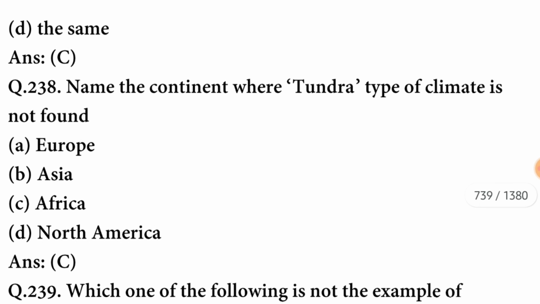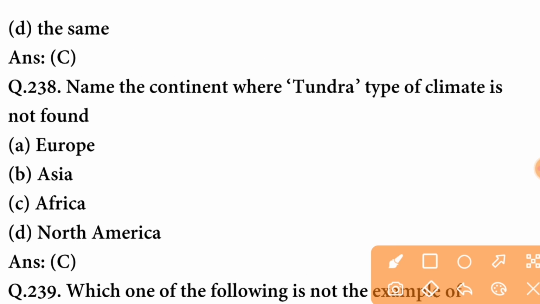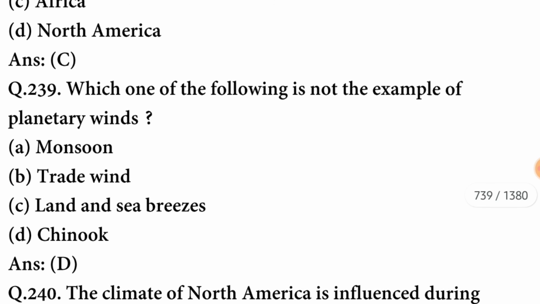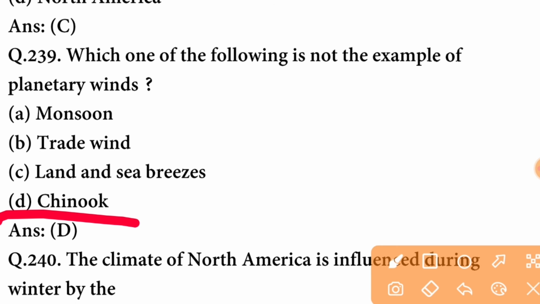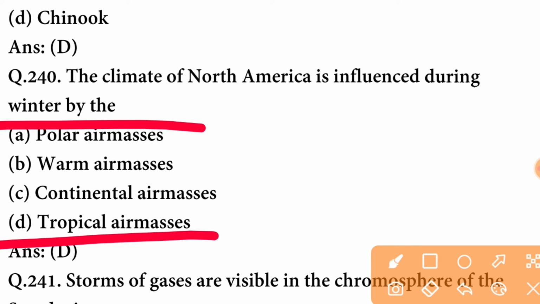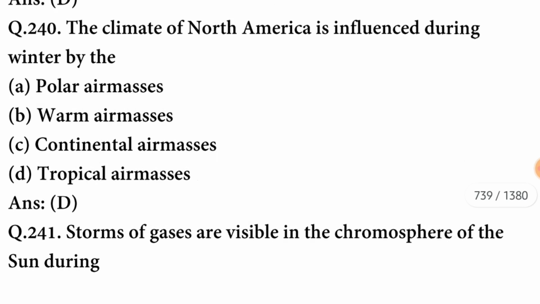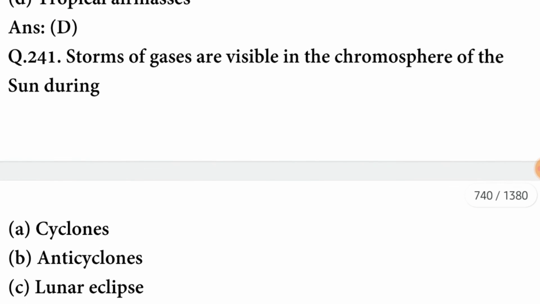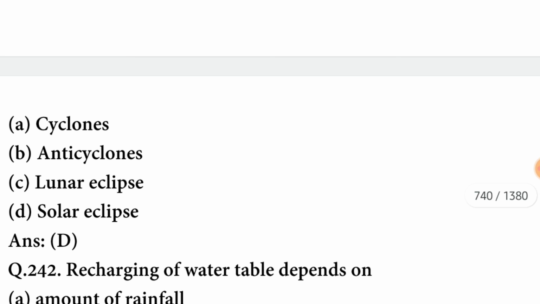Name the continent where tundra type of climate is not found. It is not found in Africa. C option is correct. Which one of the following is not an example of planetary winds? It is Chinook. The option is correct. The climate of North America is influenced during winter by the tropical air masses. The option is correct.